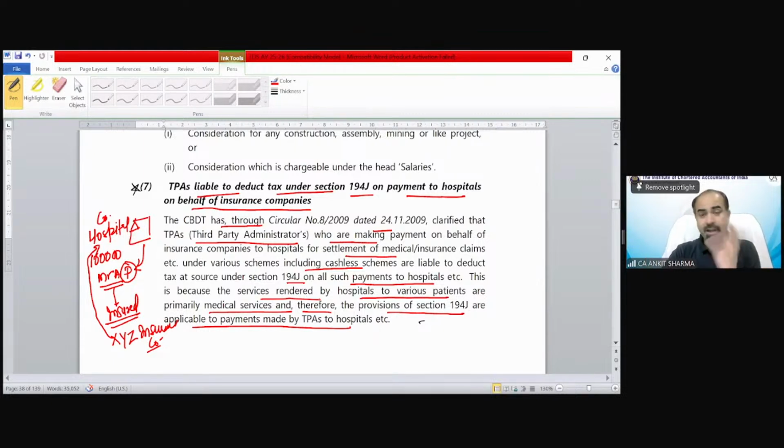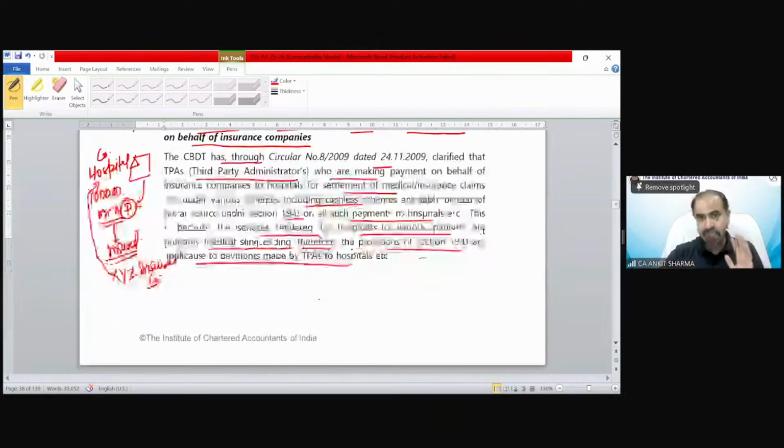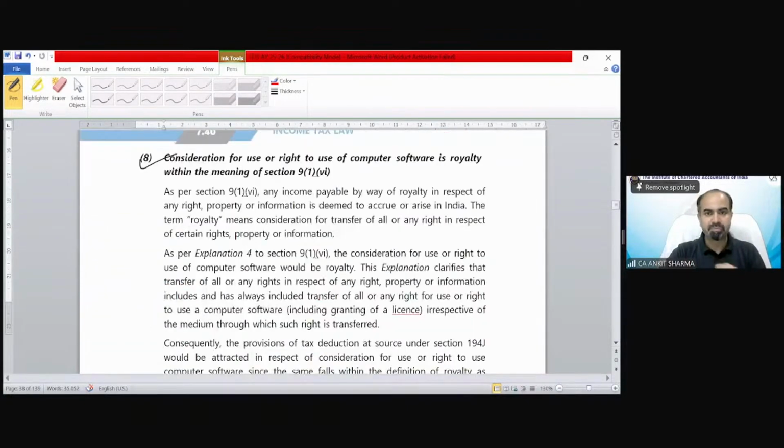Okay, so this kind of question can be framed in the examination. So these kinds of special points, exemptions, are very, very important. Consideration for use of right to use computer, of course, that would be a royalty kind of payment, and TDS needs to be deducted under this section. You can read this provision, very simple point.